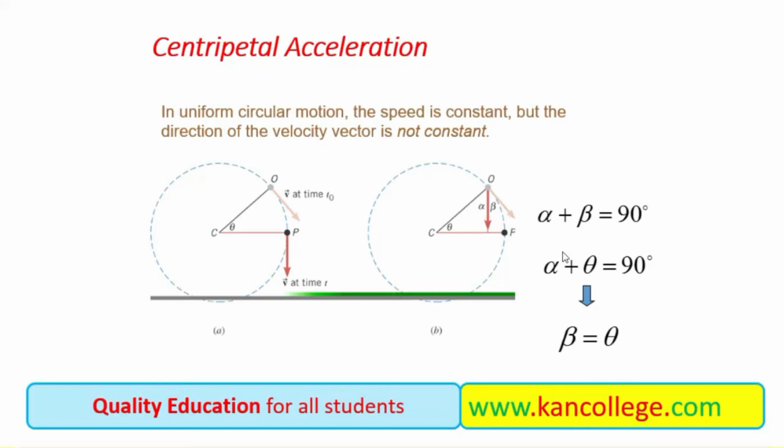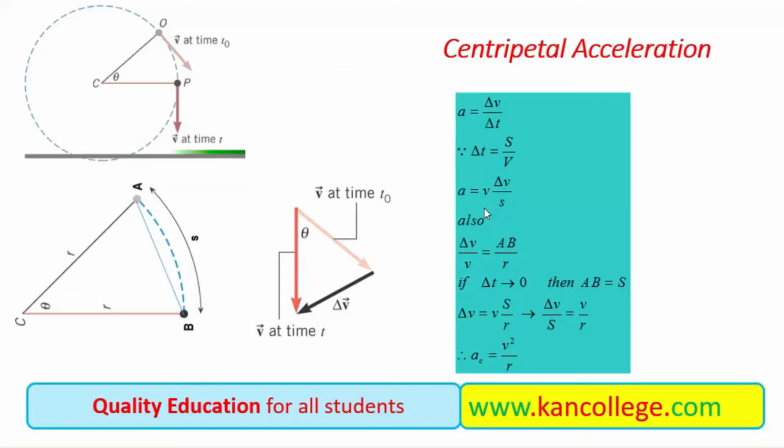It means that if we equate these two equations, then we get beta is equal to theta. It means the angle between the velocity vectors is the same as the angle between the radii. If it is theta over here, then here is theta. If here is an angle of 30 degrees, then beta will be 30 degrees.